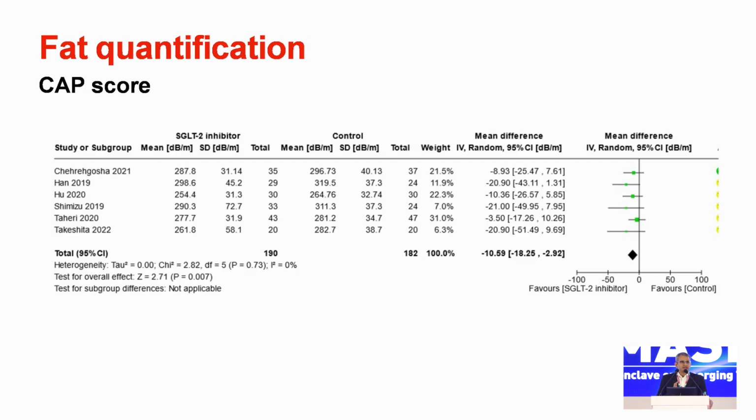7 trials assessed the fibrosis by measuring liver stiffness. If you look at all this data, again the diamond lies on the left side. Z-score 2.58. One of these trials, the Taheri trial in 2020, actually was in non-diabetic population. So if you take out that trial and take the other 6, the data is more overwhelming.